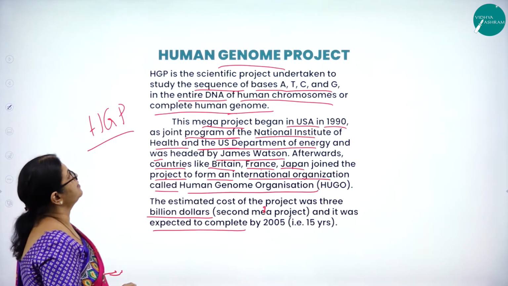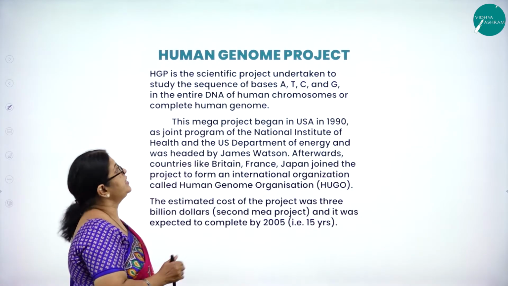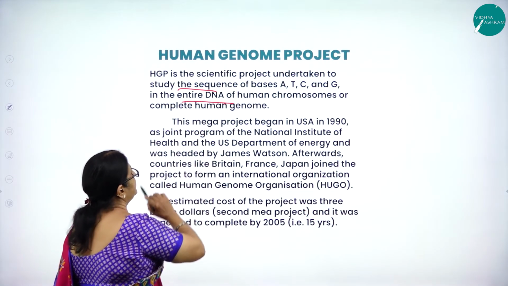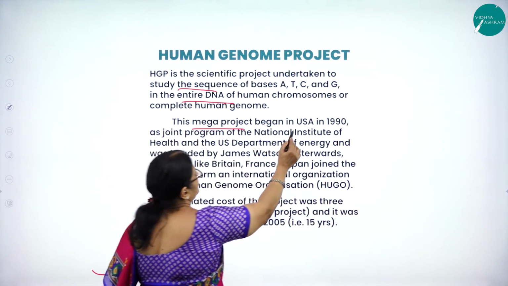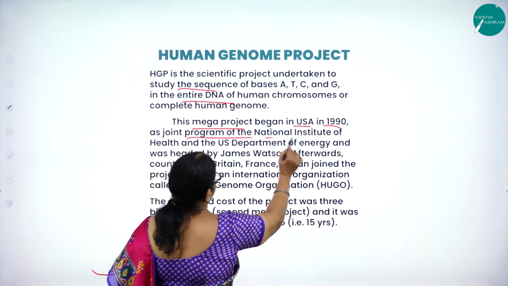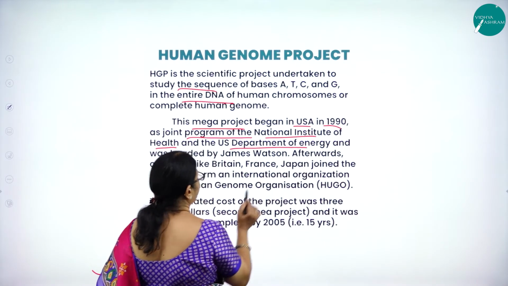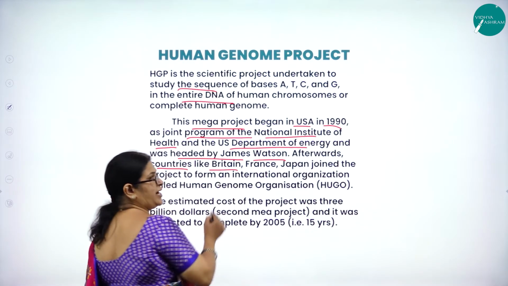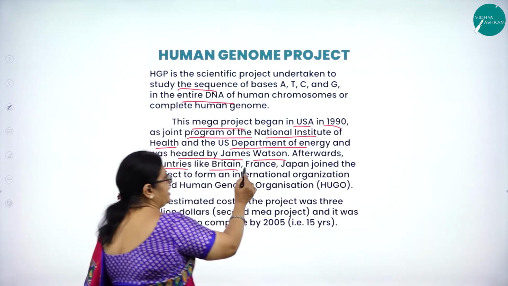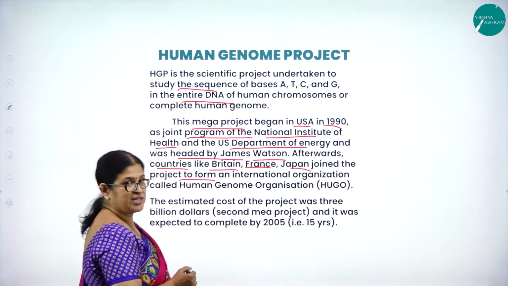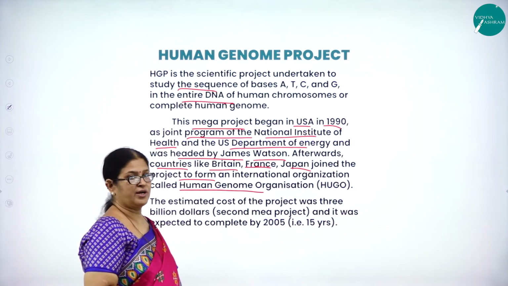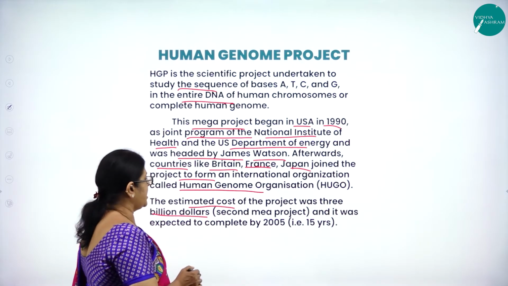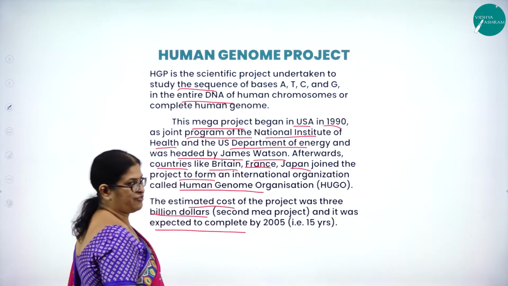that is 15 years. So I'll repeat. The Human Genome Project is a scientific project undertaken to study the sequences of bases like A, G, T in the entire DNA. This mega project began in USA in 1990 as a joint program of the National Institute of Health and the US Department of Energy, and was headed by James Watson. Afterwards, many countries like Britain, France, and Japan joined the project to form an international organization called the Human Genome Organization. The estimated cost of the project was around how much? $3 billion, and it was expected to complete by 2005.